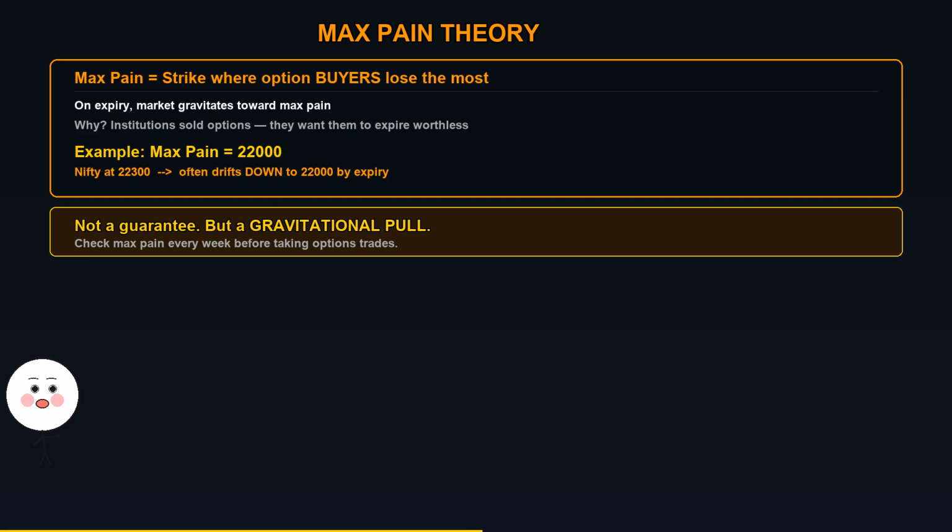Most retail traders buy options. So if max pain is at 22,000 and Nifty is at 22,300, the market often drifts down toward 22,000 in the final week of expiry. Max pain is not a guarantee, but it is a gravitational pull you should know about.